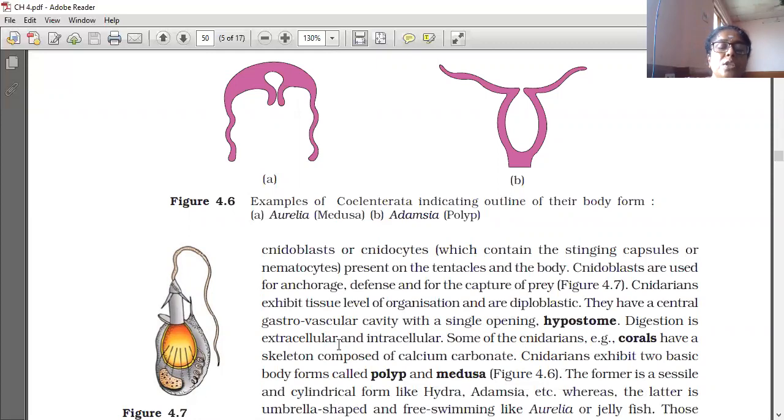Digestion is extracellular and intracellular. Some of the cnidarians, for example corals, have a skeleton composed of calcium carbonate.